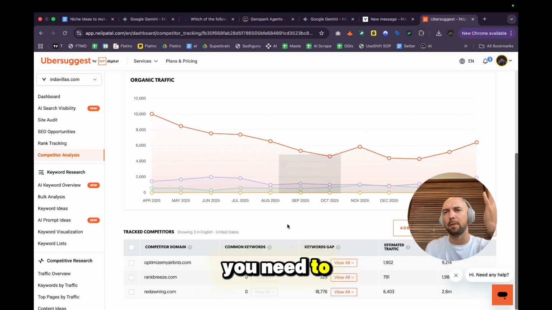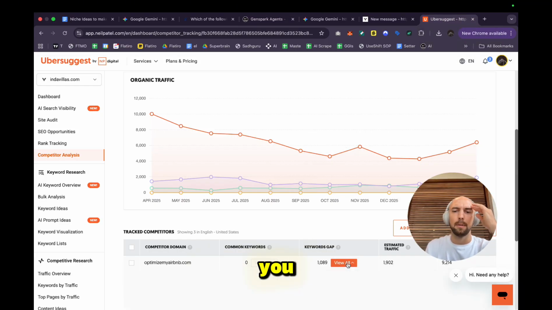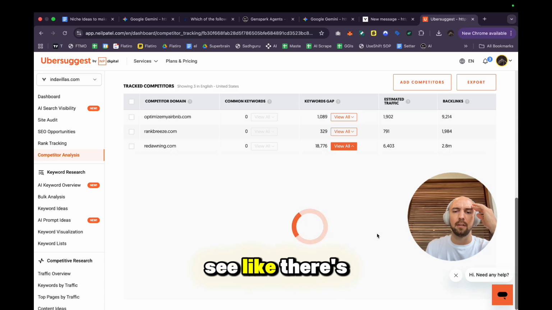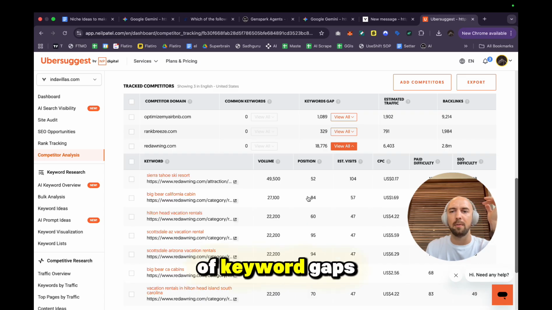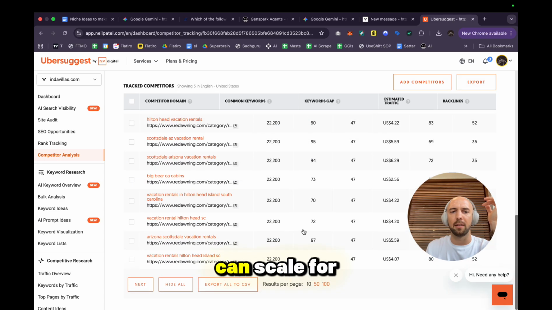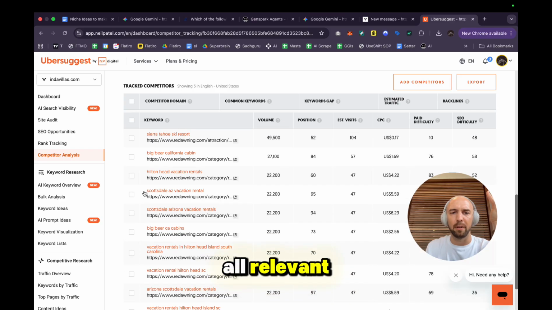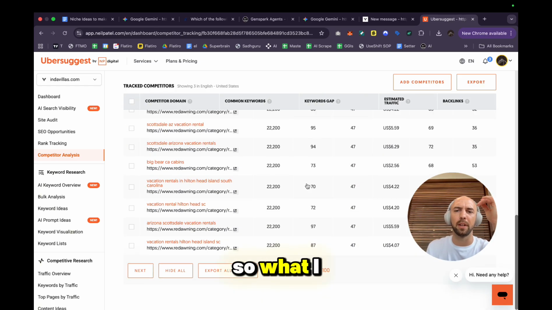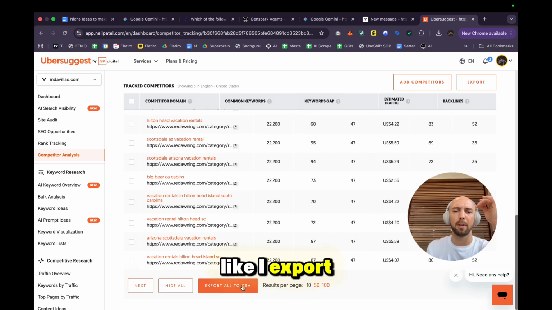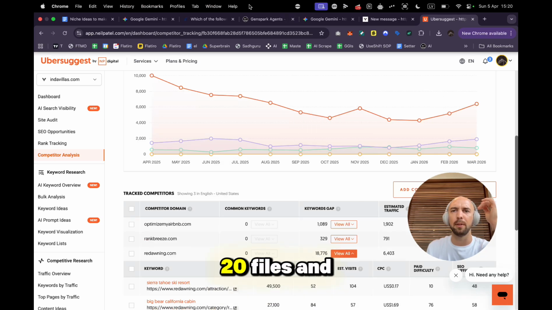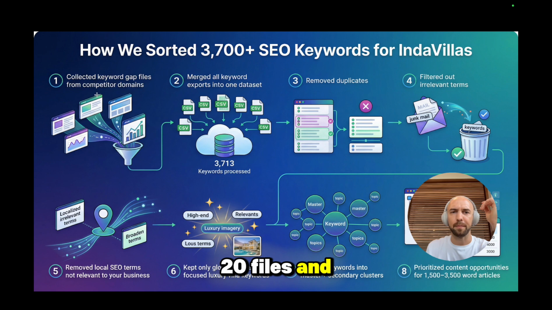Obviously, you need to filter out which are relevant to you and which are not. You can see there's quite a lot of keyword gaps that I can scale for, but they're not all relevant. For example, Scottsdale, AZ vacation rental. I don't want to be focusing on local searches. So what I do here is I export all of these files to CSV, together 20 files, and